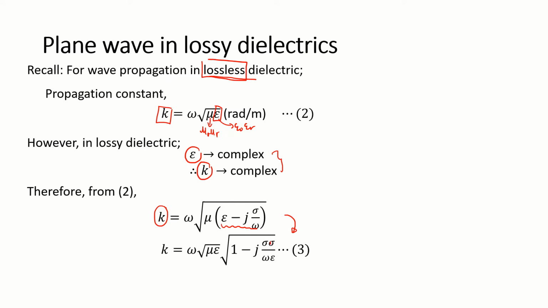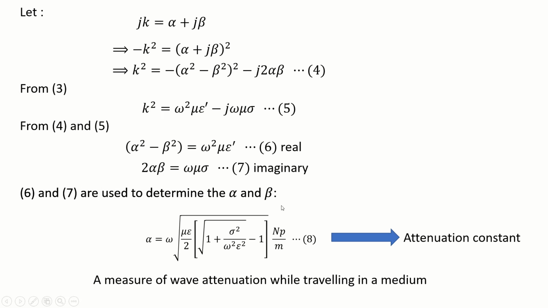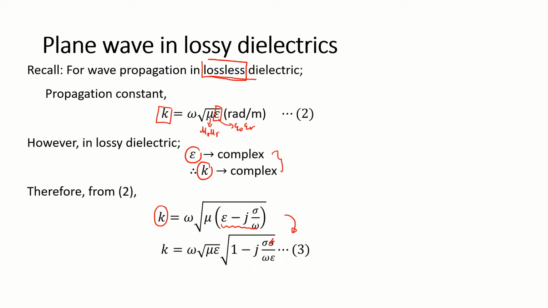Sorry, this should only have one sigma, so I hope you can correct your slide: sigma over omega epsilon, where epsilon is epsilon naught epsilon r and mu is mu naught mu r. You can prove this yourself, don't worry. This will be given to you in your final exam.